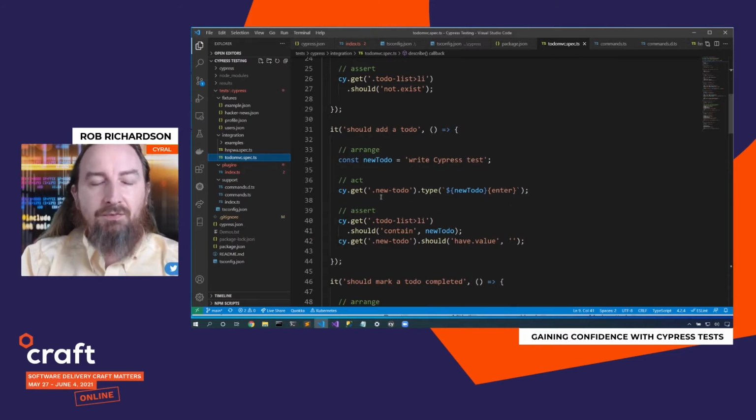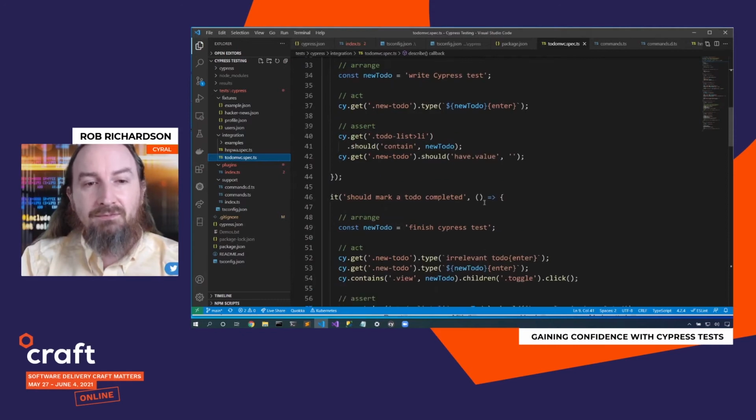So I've typed in that new to-do box, I have typed my to-do and I pushed enter. Now it should show up in the list. So let's go get that list again, and it should contain this new to-do text. That's perfect. Let's go get that new to-do box, enter a new to-do box, and it should have a blank value. So as part of typing this, it will create that new list item, and it will clear out the input box. And I validated both pieces. Now that's great. We've started to type into that box.